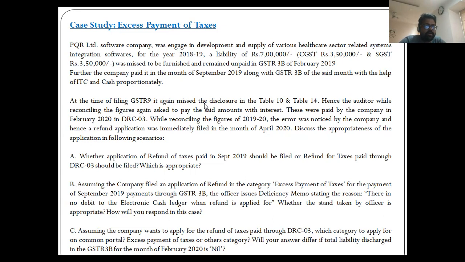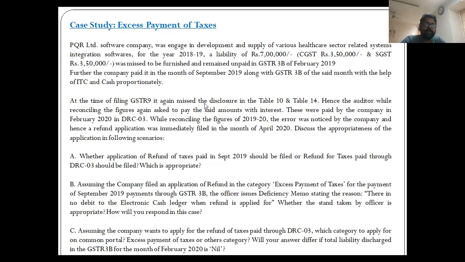Then any order where there is a dispute of taxes, and that order results in refund of taxes, maybe by the appellate authority or tribunal in future. So all these scenarios may be considered as excess payment of taxes, which results in the possibility of refund. In the illustration that we have given, the taxes were not paid initially at the time of filing GSTR 3B of February 2019, but those have been paid along with the 3B of September 2019, which is an allowable limit.